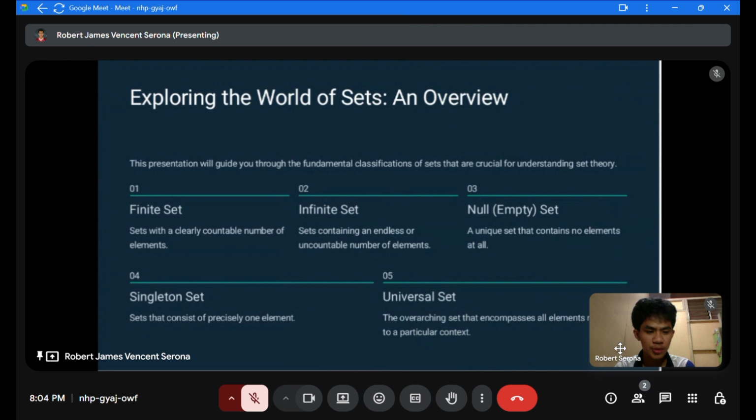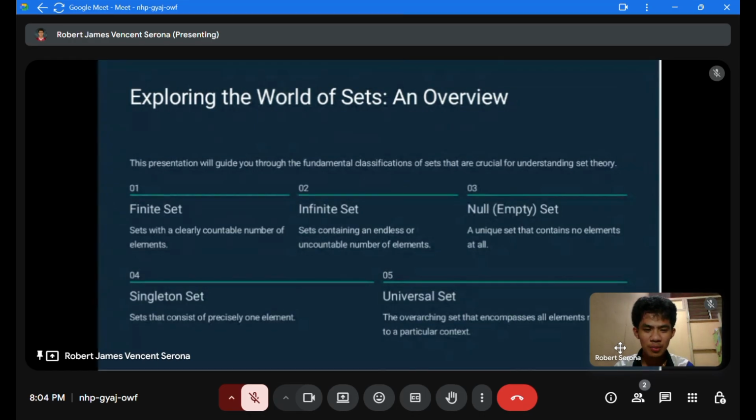Now, let's proceed to number 4, singleton set. Sets that consist of precisely one element. Number 5, universal set. The overarching set that encompasses all elements relevant to a particular context.